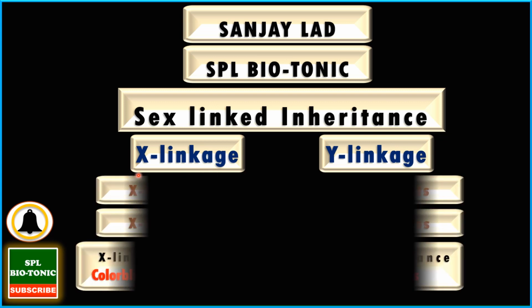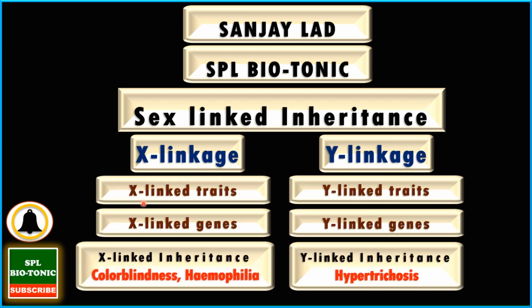Now students, we know that characters such as color blindness and hemophilia are called X-linked characters. These characters are controlled by genes, so they are called X-linked genes. So inheritance of characters such as color blindness and hemophilia through the X chromosome is called X linkage.